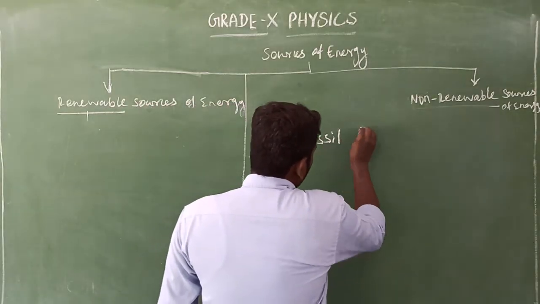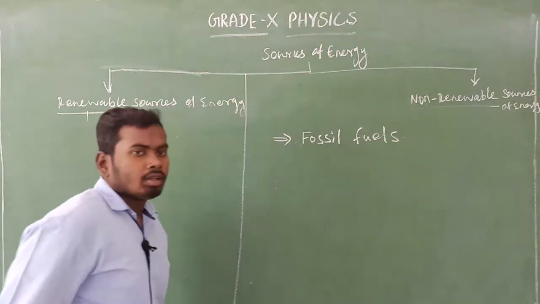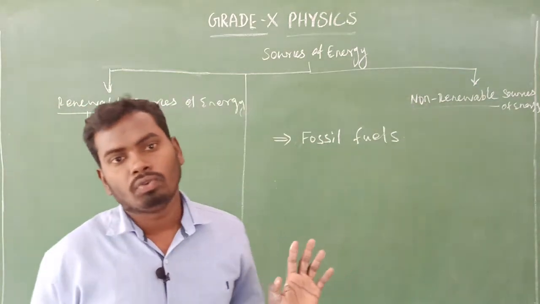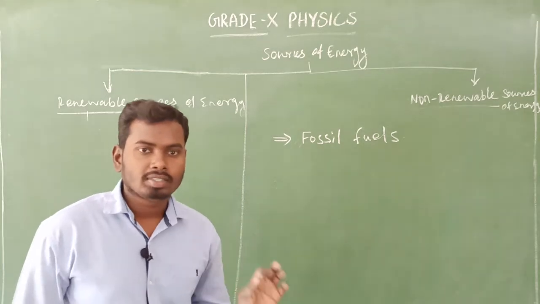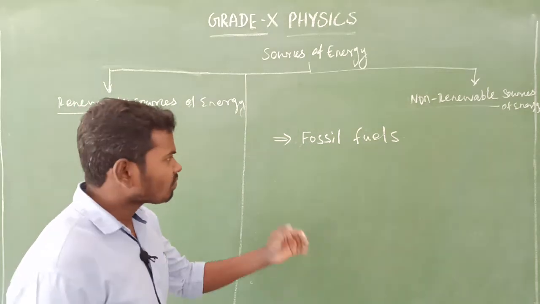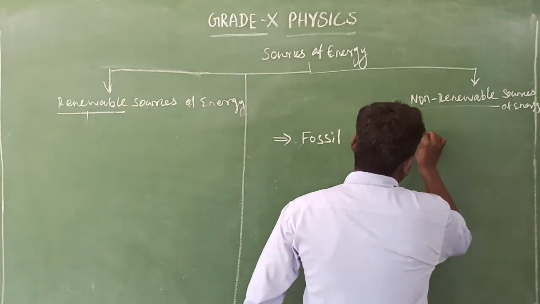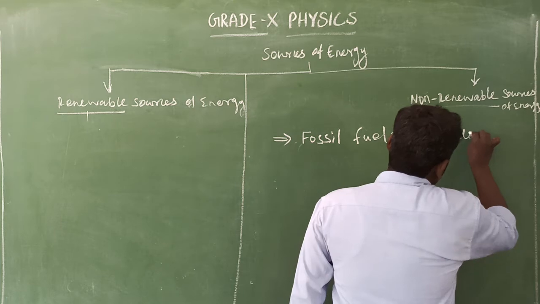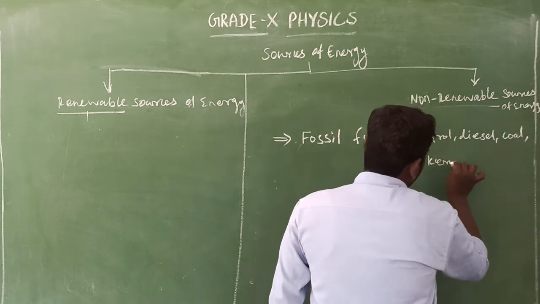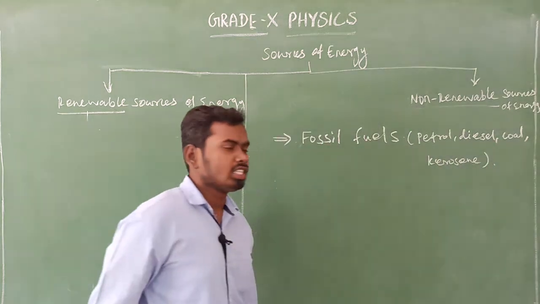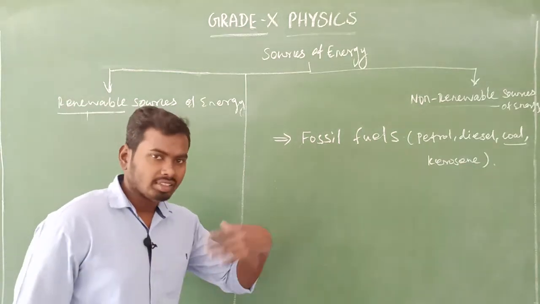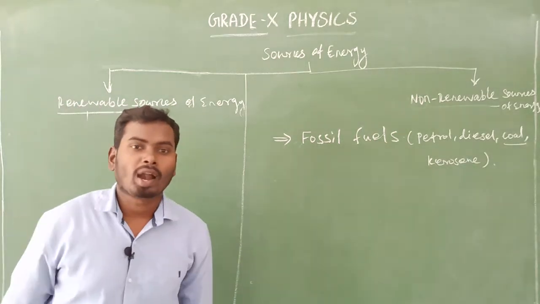What is that? Fossil fuels. Okay, the non-renewable source of energy can be fossil fuels. Is it clear? Yes, very, very important one. Okay, what is a fossil fuel, sir? Fossil fuels such as petrol, diesel, coal, then kerosene, and so many things. Coal is very, very important here. In fossil fuels, coal is very important, other than the petrol, diesel, kerosene, and so many byproducts.